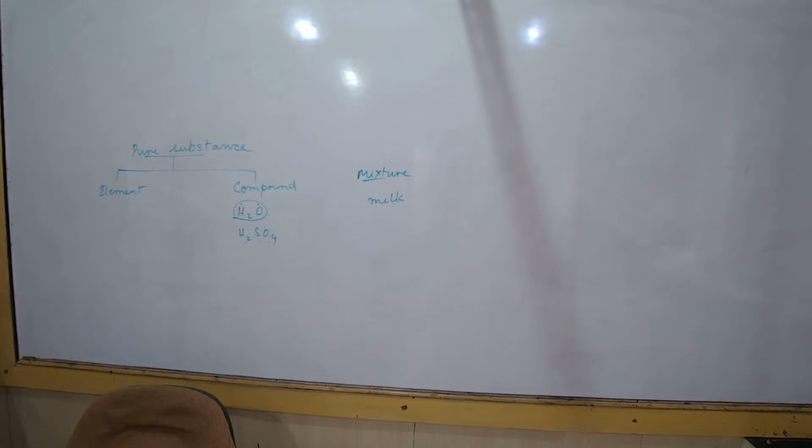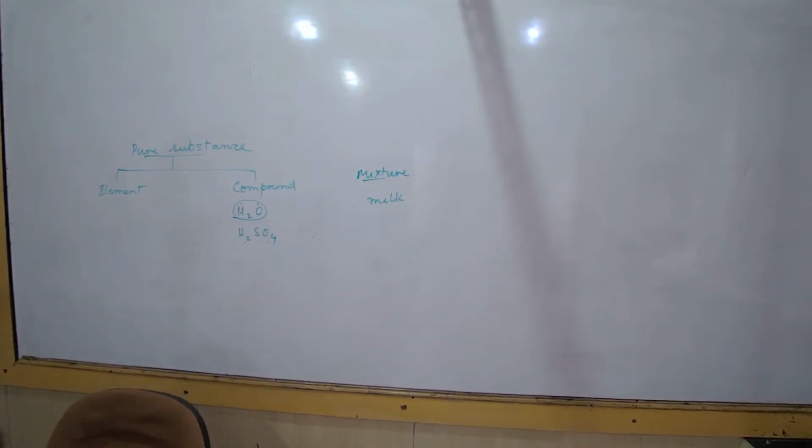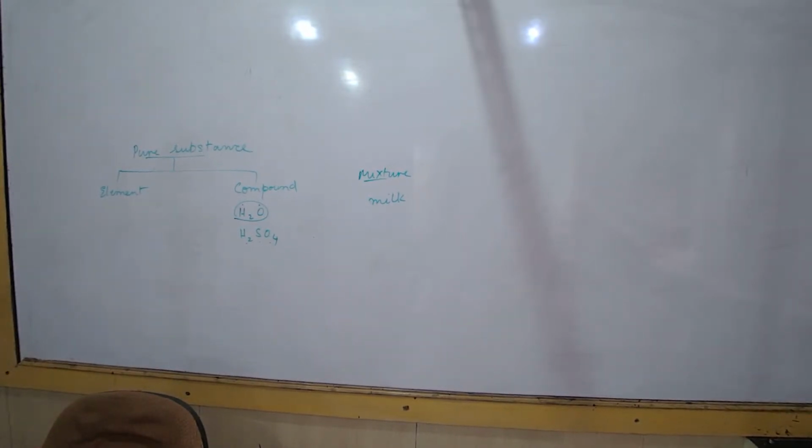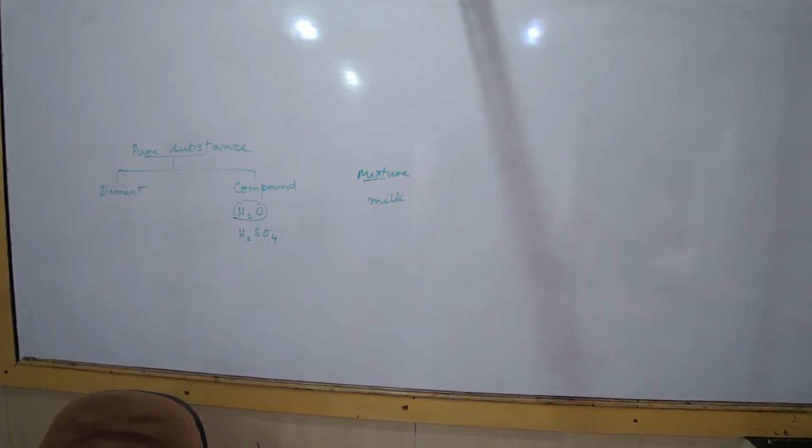Ma'am, seawater is a compound. No, it's a mixture. When you say sea water, why are you getting confused? They are talking about the chemical nature of water, H2O, that's all. Water is not a mixture. What is a mixture? Suppose I take water in a glass and I put salt, that becomes a mixture. Water and salt. Water and sand.